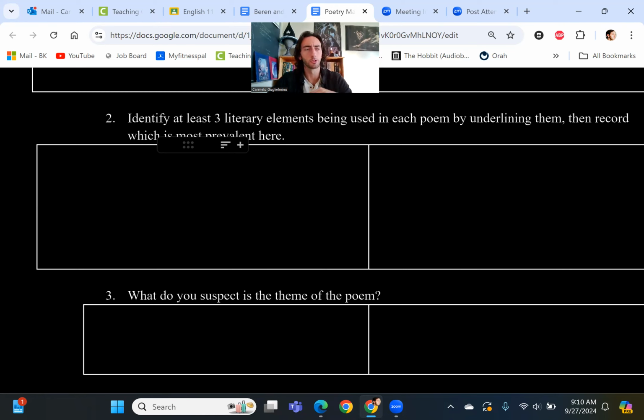What else do we see him using? We could say we see a little bit of conflict, right? We see the internal conflict of Beren. We see this kind of subtle conflict of him trying to find her, right? That's kind of what we're expecting and what we're hoping for. We see the use of a little bit of characterization, therefore, like I said, between the interesting gender dynamics there.